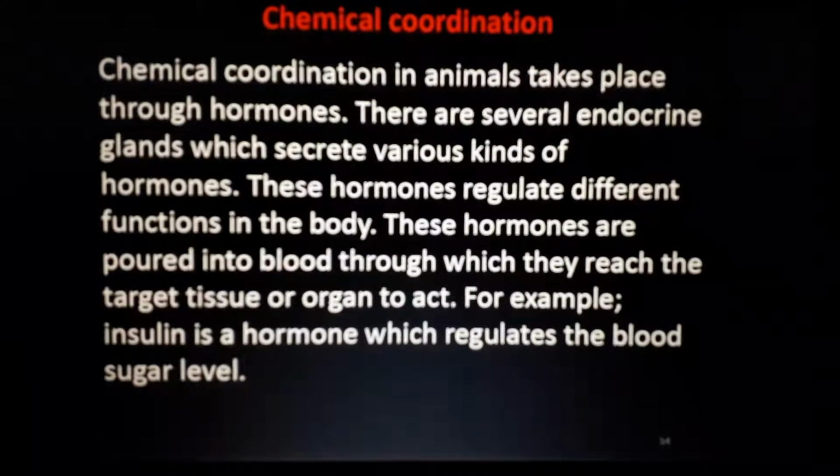In animals, chemical coordination takes place through hormones, no doubt regarding that. Electrical impulses are coordinated by the human nervous system, but chemical coordination is done by hormones. There are several endocrine glands which secrete various kinds of hormones. These hormones regulate different functions in the body. They are poured into the blood, through which they reach the target tissues or organs to act. For example, insulin is a hormone which regulates the blood sugar level. We will study insulin in detail, which is secreted by the pancreas of our body.